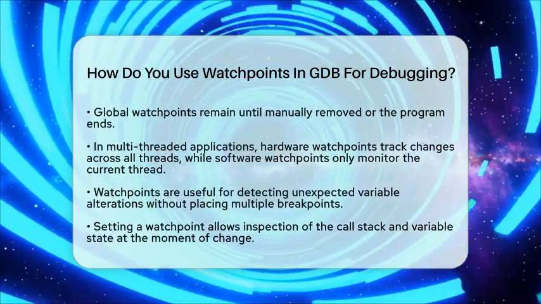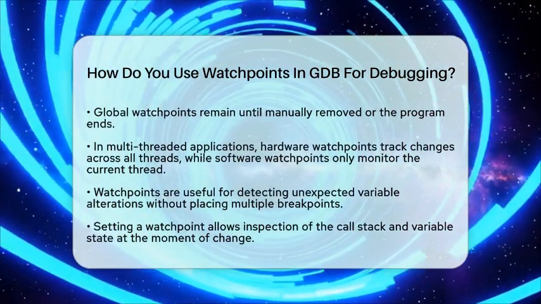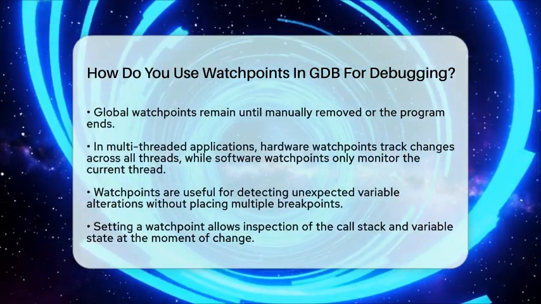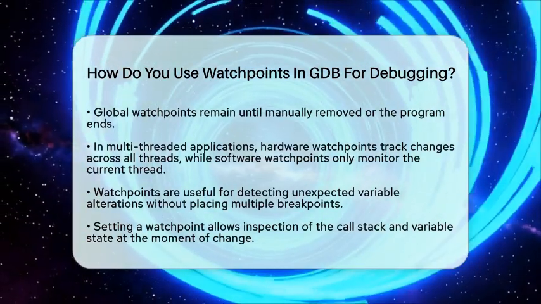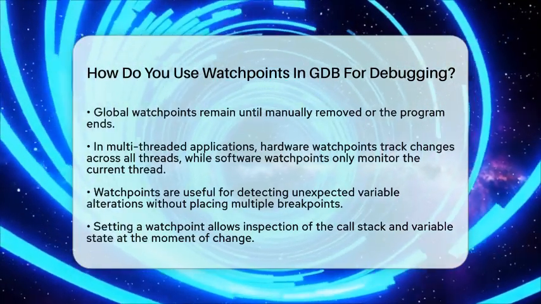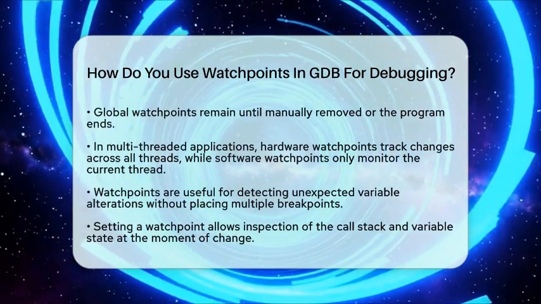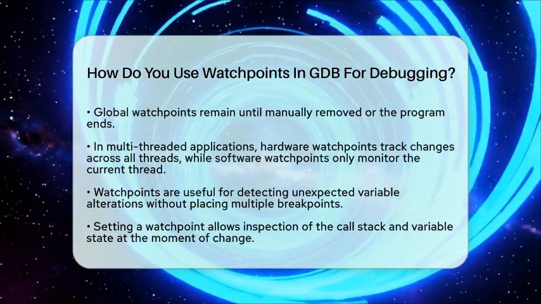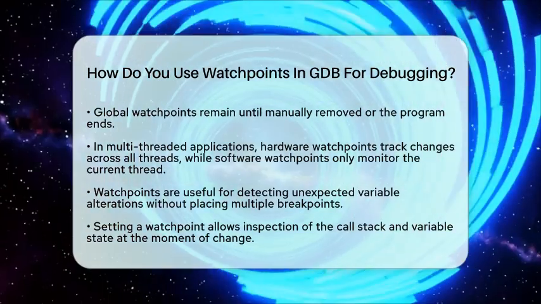Using watchpoints is particularly useful when you suspect a variable is being altered unexpectedly. Instead of placing breakpoints all over your code, a watchpoint allows you to focus directly on the variable change itself. For example, if a variable's value gets corrupted, setting a watchpoint on it will pause the program right at the instruction that caused the modification. This gives you a chance to inspect the call stack and the variable's state at that moment.